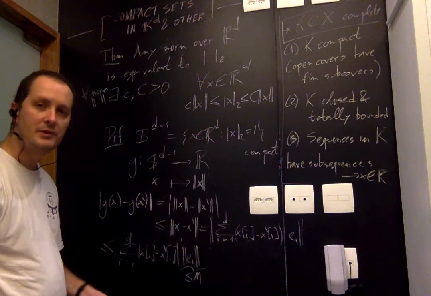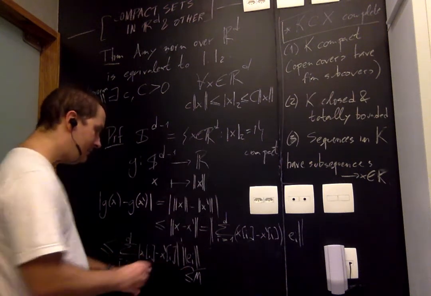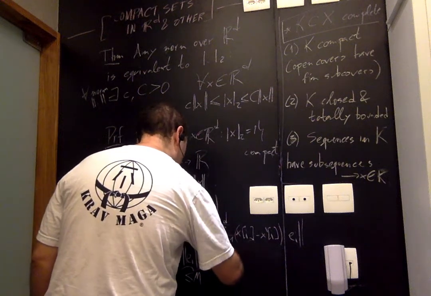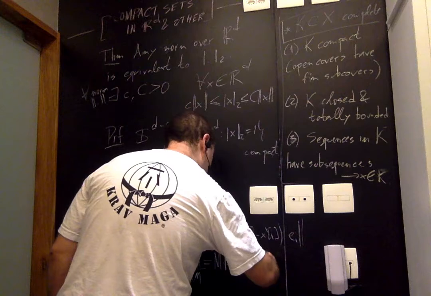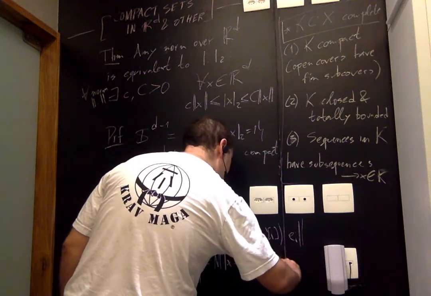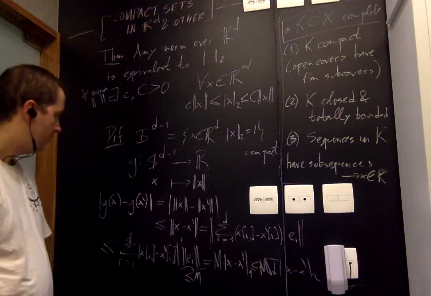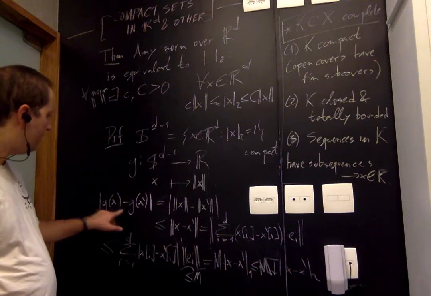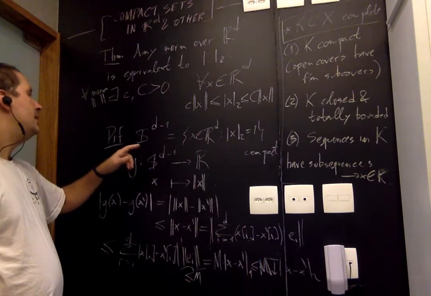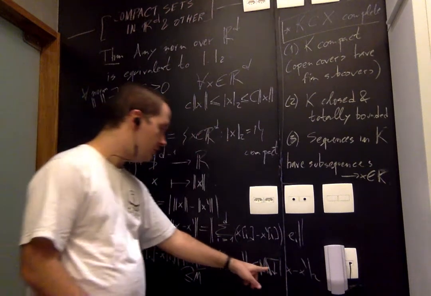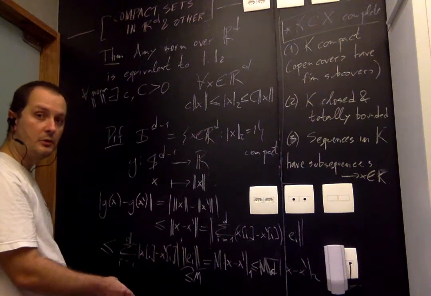Each one of them has a norm. I take m to be the maximal norm. And then if I replace this by m, I'm left with m times the L1 norm of the difference, which is less than m times square root of d times the L2 norm of the difference. So with all that, I've proven that g as a function over the sphere is an m times square root of d Lipschitz function with respect to the standard Euclidean norm.